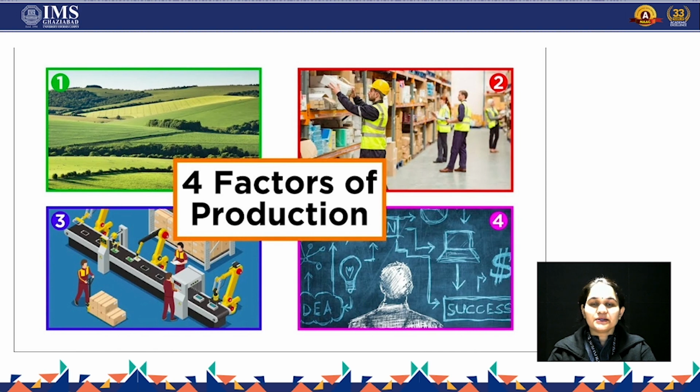Then the third one is the capital. That means the major wealth or the asset that I want in my business. For example, in the bakery, I definitely need an oven to make anything, either biscuits or cake, anything which is baked. I need an oven, which is basic capital there. So all these four factors are the inputs that I will be using for sure in my business so that I get the production or the output.